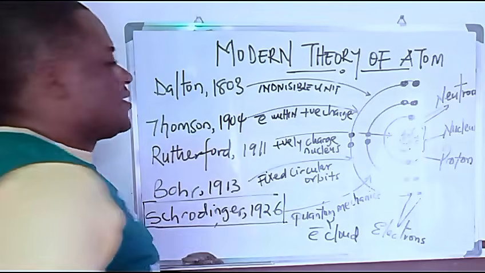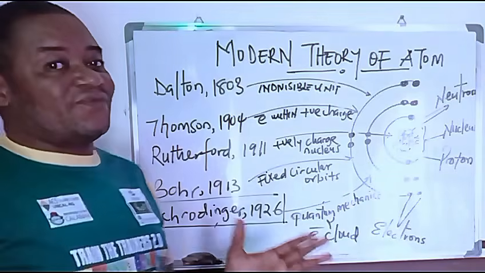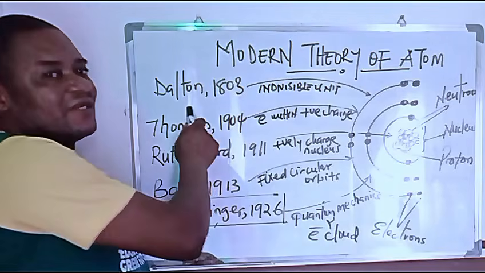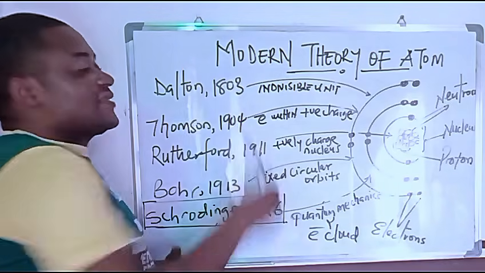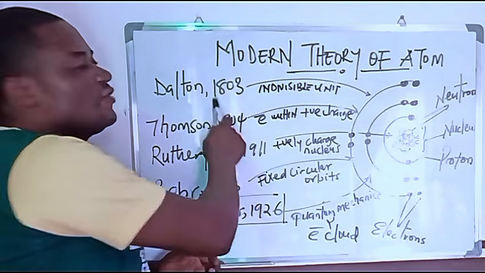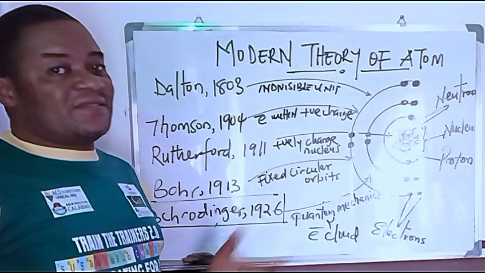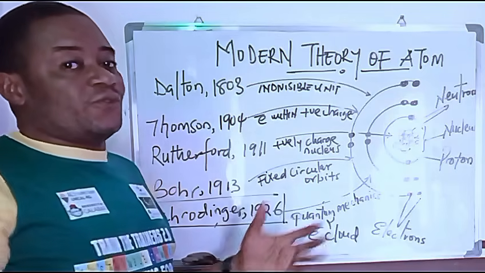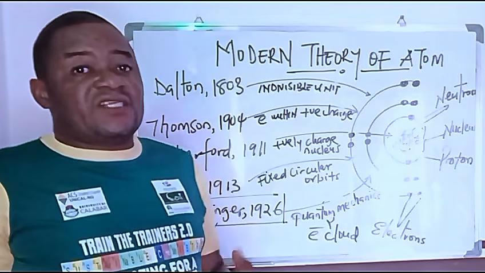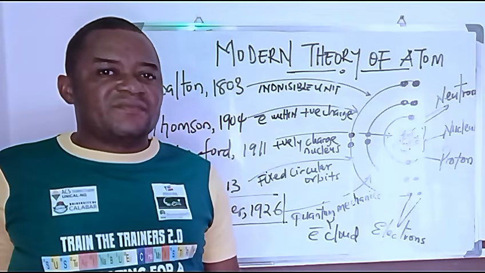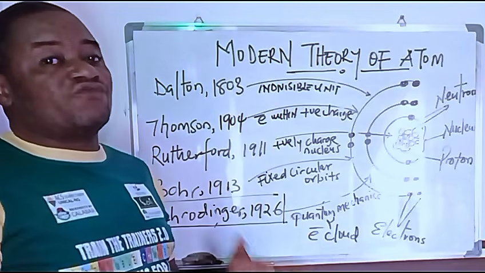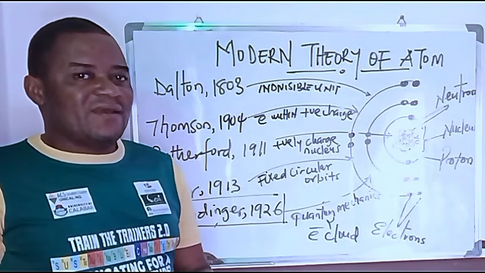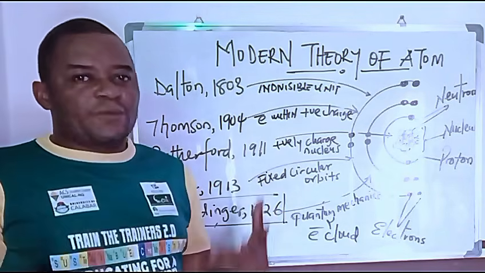Now let us move forward. After Democritus, who lived around 500 to 400 BC, came another physicist called John Dalton. John Dalton's theory came around 1803. This tells you how scientists were working. That's why we say it took up to 2,000 years for the theory of an atom described by Democritus to be verified. From 500 to 400 BC, it was not until 1803 that you now have the Dalton atomic theory.